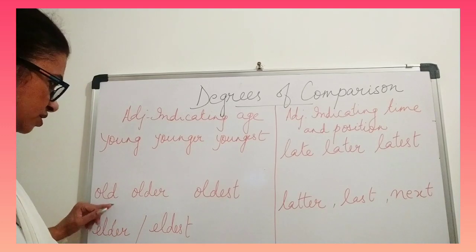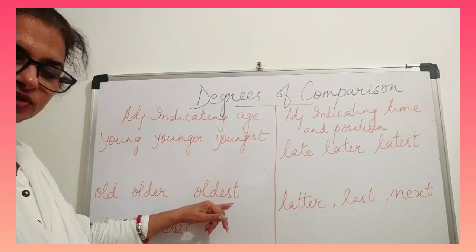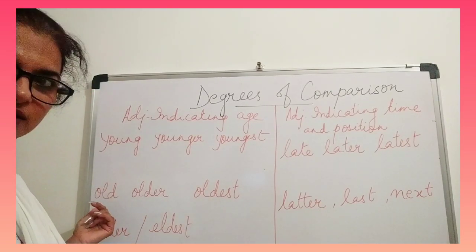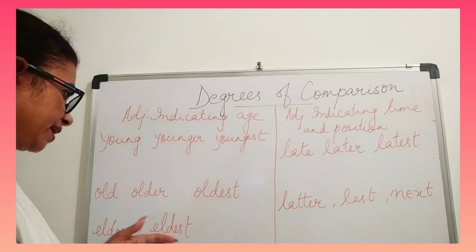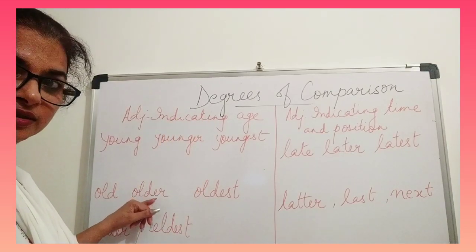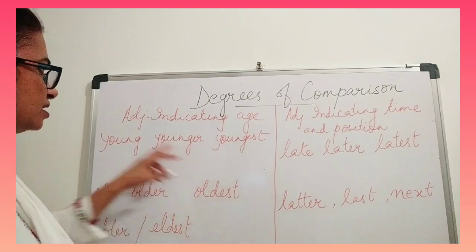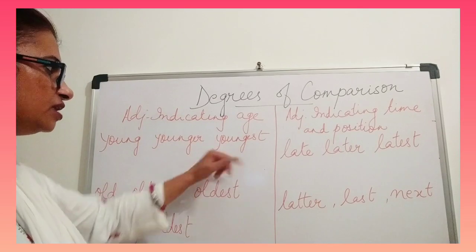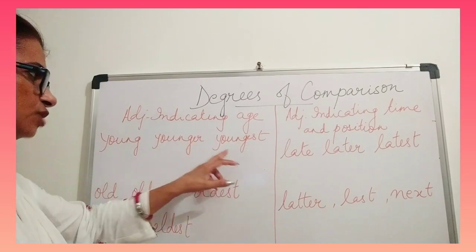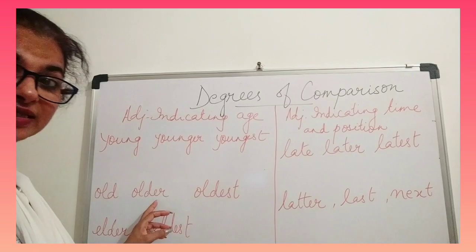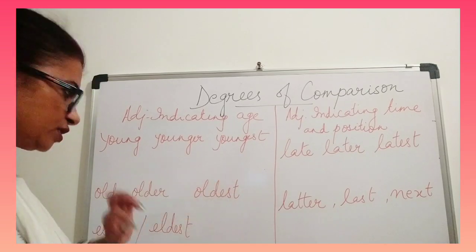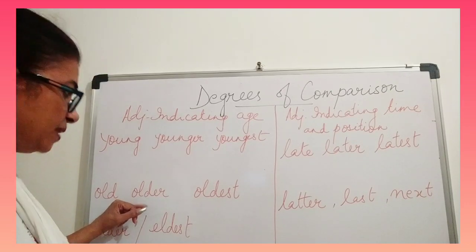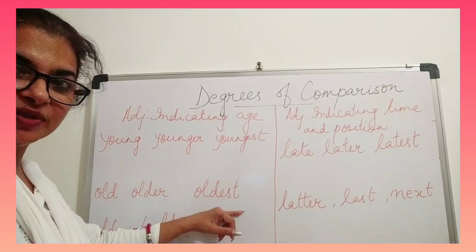Now here, old, older, oldest. Suppose in our office there's an old man, so he is an old man. In terms of age, old man. He is older than me. So this takes 2 after it. Younger 2, so it takes 2 after it, whereas this will take than after. Older than.